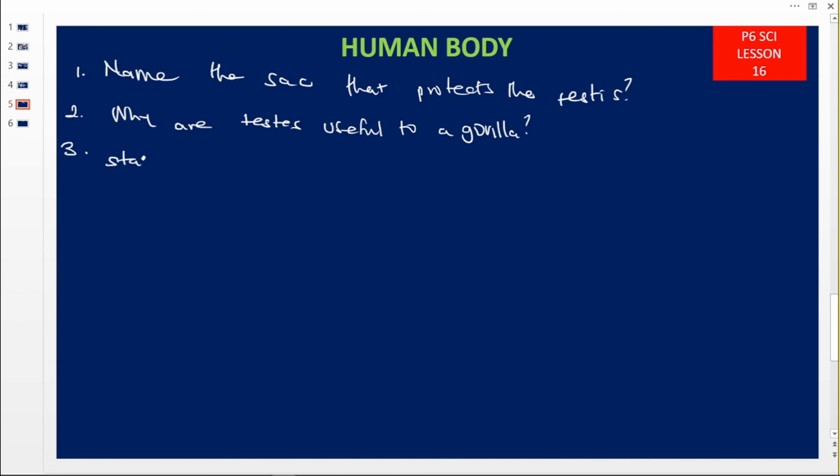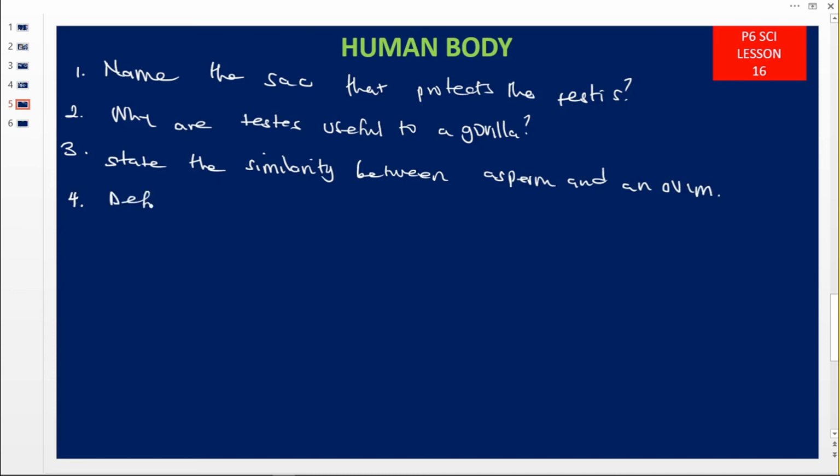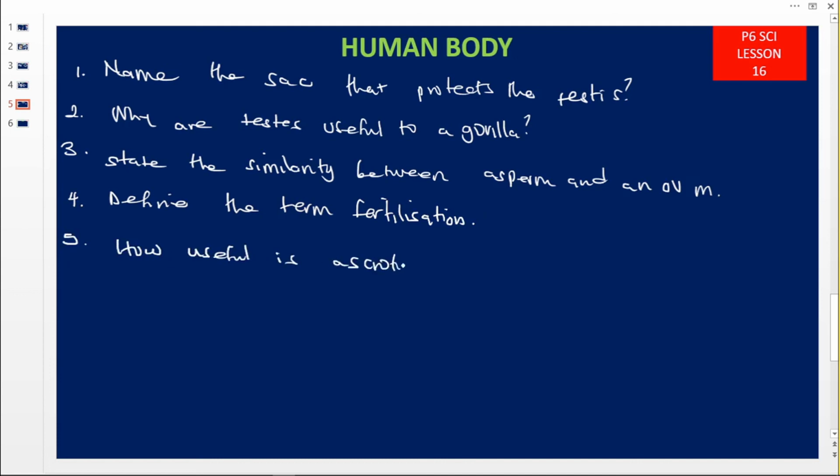State the similarity between a sperm and an ovum. Number 4. Define the term fertilization. Number 5. How useful is a scrotum to a baboon?